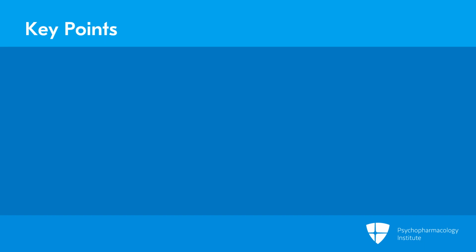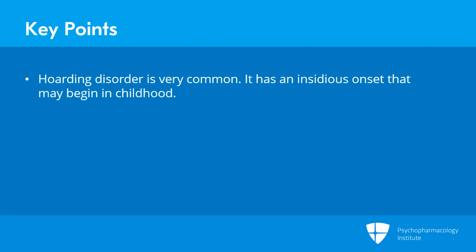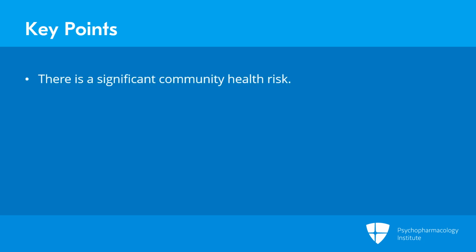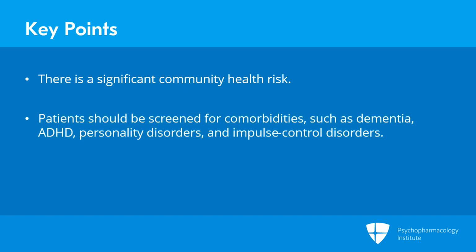Key points. Hoarding disorder is very common. It has an insidious onset that may begin as early as childhood. It can cause significant morbidity and even mortality. There's significant community health risk, as most public health departments report receiving complaints about hoarding. Patients should be screened for comorbidity, as dementia, ADHD, personality disorders, impulse control disorders, as well as other Axis 1 or Axis 2 disorders are very common.